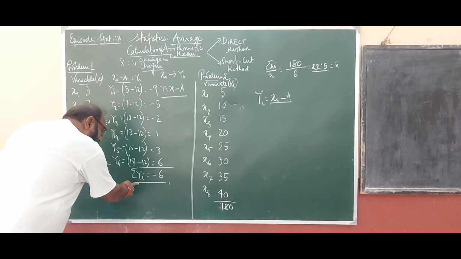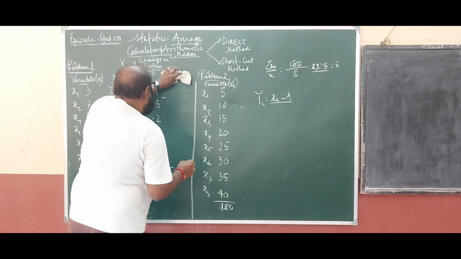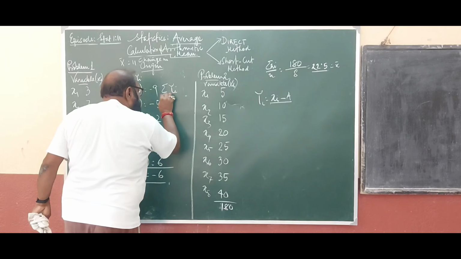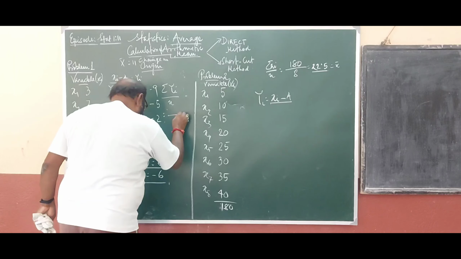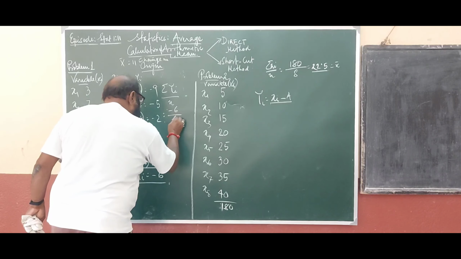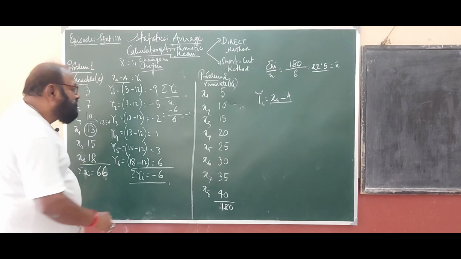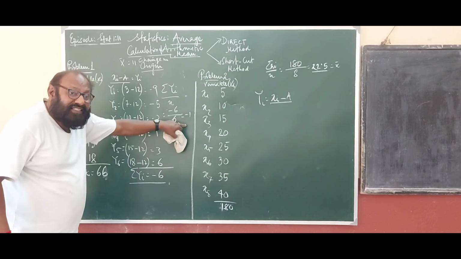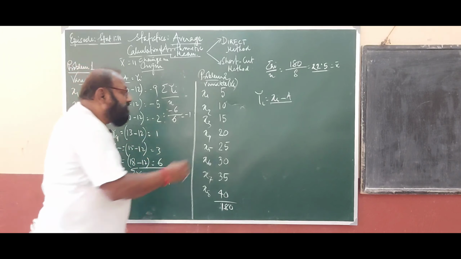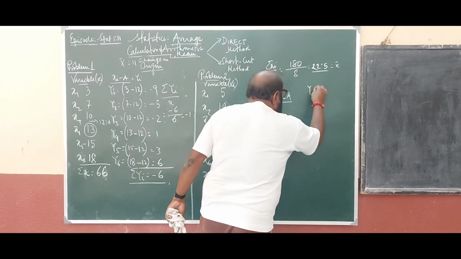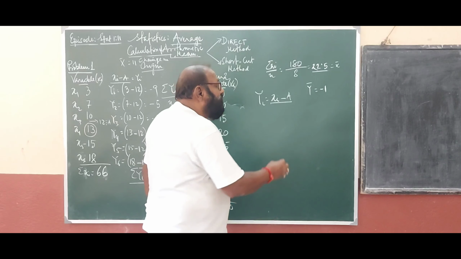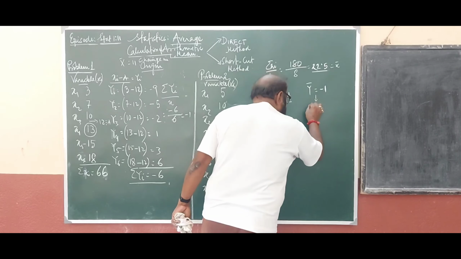Now this is summation yi divided by n. It is minus 6 divided by 6. Okay, it is minus 1. So minus 1 is what? Minus 1 is the arithmetic mean of yi. Okay, but y bar equals minus 1. But what we have to find out? We have to find out x bar.